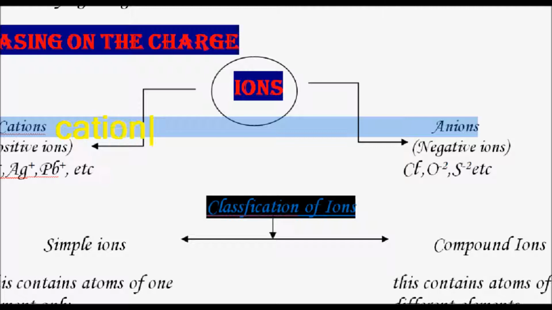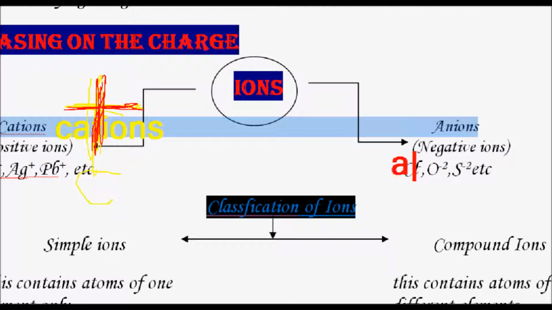See here, cation spelling is C-A-T-I-O-N-S, cat. While writing cations, what do you write here? Cat. I have written here cat. In the cat, you can see what I am highlighting here, T. If we highlight T, what is happening here? It is appearing as plus. That means cations acquire what charge here? Cations acquire a positive charge.